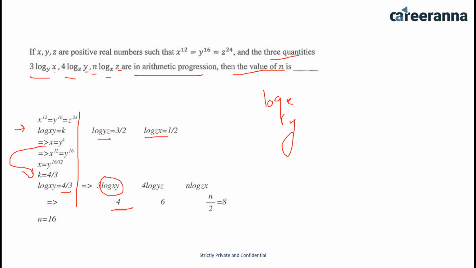Similarly, if I solve it for log y base z, it is 3 by 2, and if I solve it for log z base x, it is 1 by 2. Now putting the values here, 4 log y base x is 6. So all of these terms should be in arithmetic progression as per the question. If it is 4, it is 6, it has to be 8. If n by 2 is given to be 8, then n would be 16. Answer for this question is 16.